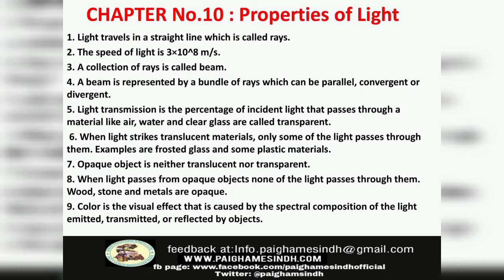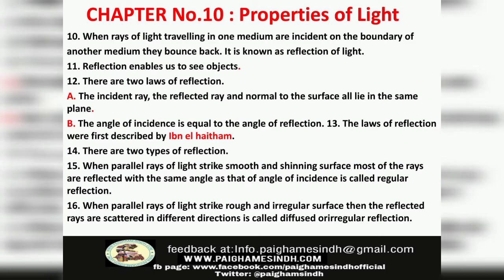Number 7. An opaque object is neither translucent nor transparent. Number 8. When light strikes opaque objects, none of the light passes through them. Wood, stone and metals are opaque. Number 9. Color is the visual effect that is caused by the spectral composition of the light emitted, transmitted or reflected by objects. Number 10. When rays of light traveling in one medium are incident on the boundary of another medium, they bounce back. It is known as reflection of light.